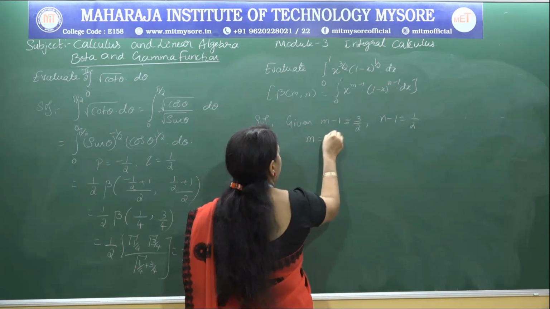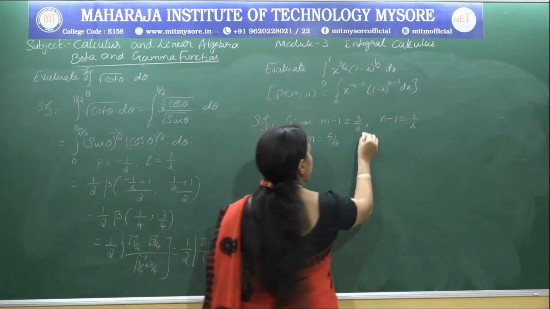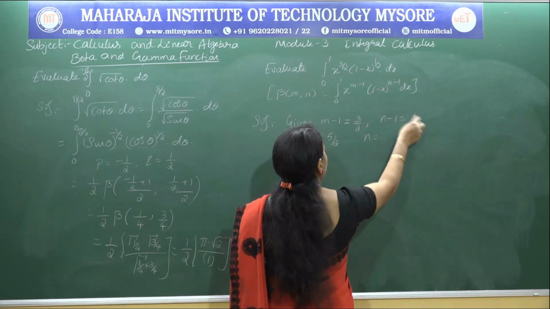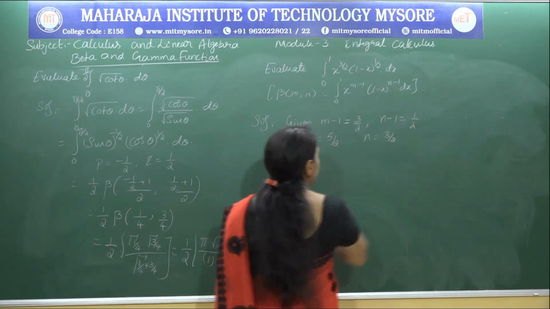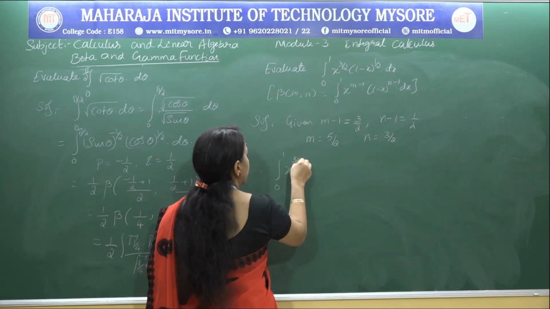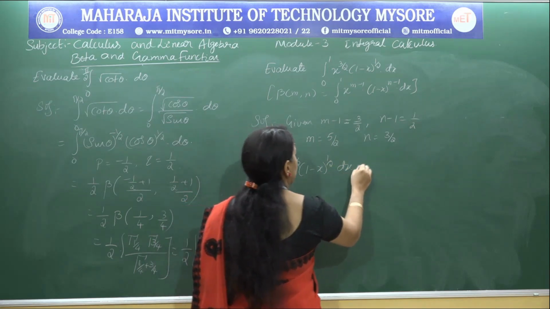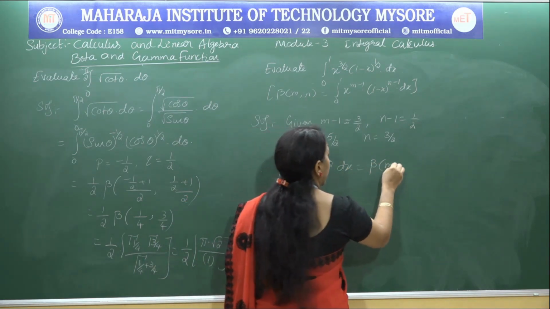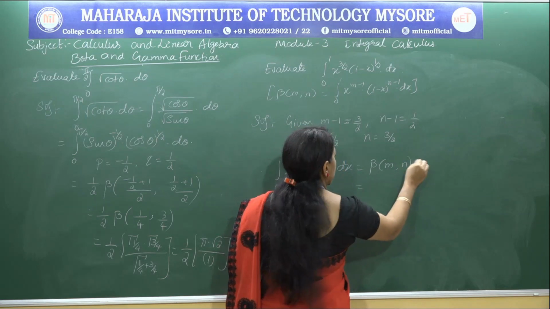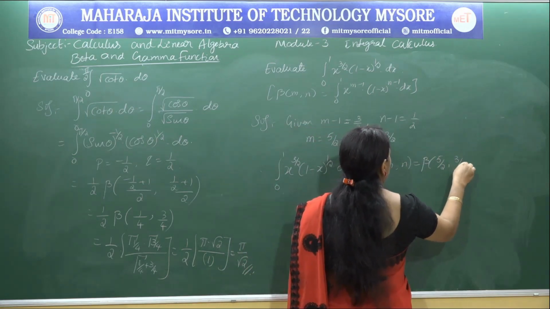So that m equals 5 by 2, since 3 by 2 plus 1 will be 5 by 2, and n is 1 by 2 plus 1, which will be 3 by 2. Therefore, the integral from 0 to 1 of x^(3/2) into (1 - x)^(1/2) dx is nothing but beta(m, n), where what is m and n? Beta(5/2, 3/2).